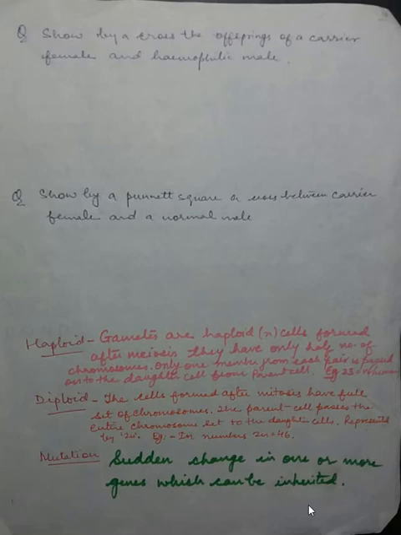Like if you remember that during the World War II, that attack at Hiroshima and Nagasaki. So what happened over there? Even after so many years, because it happened in 1945, the change is seen in the offsprings which are coming up now, because there was the change which occurred on the gene.